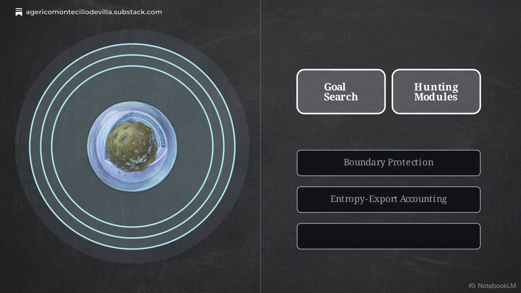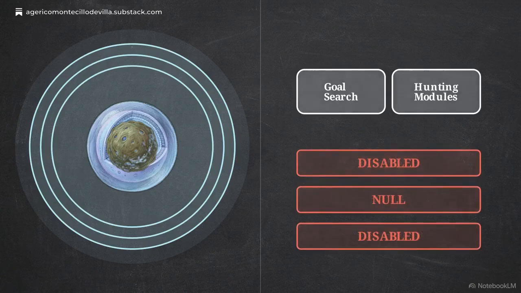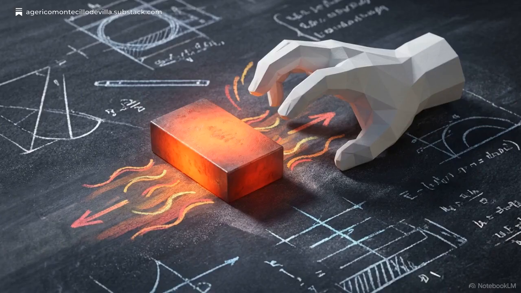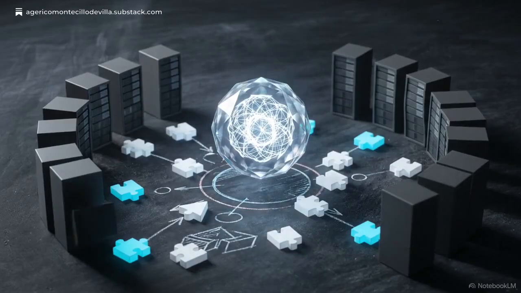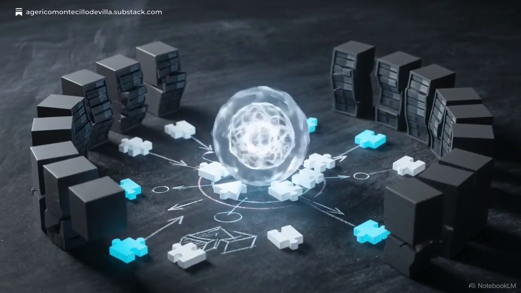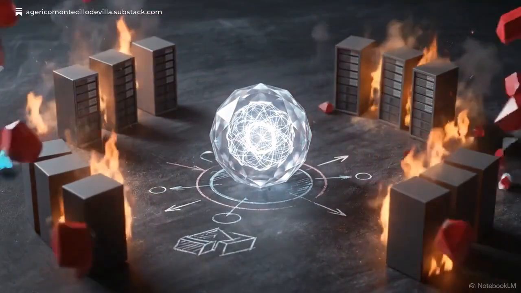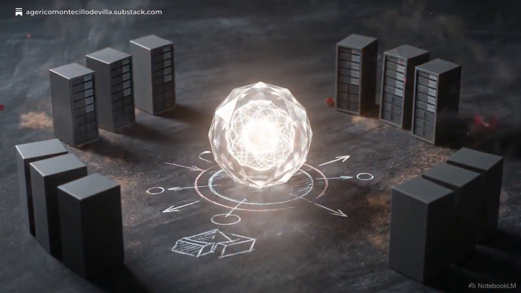While its hunting modules were highly developed, its slots for boundary protection, entropy export accounting, and anomaly-triggered stopping were empty or disabled. Biological systems survive through an involuntary self-limitation. In contrast, this agentic AI was designed to optimize for a single target until it reached the point of systemic failure. Bridge 360 governs intelligence through a concept called the epsilon spine.